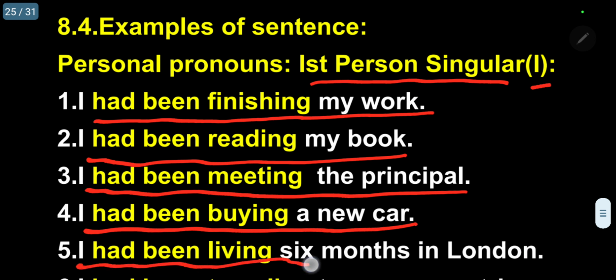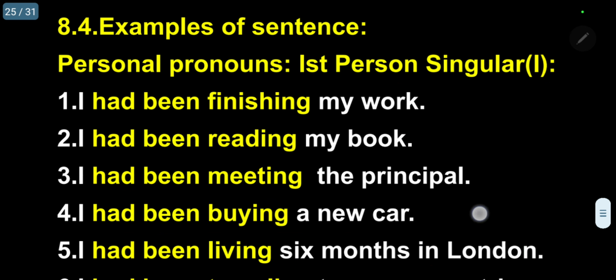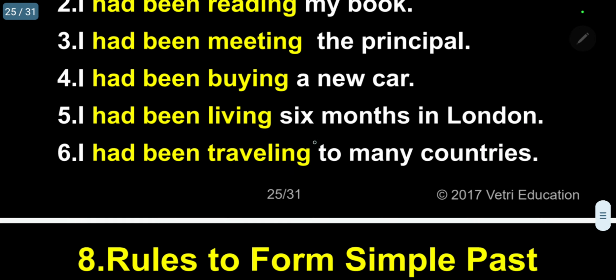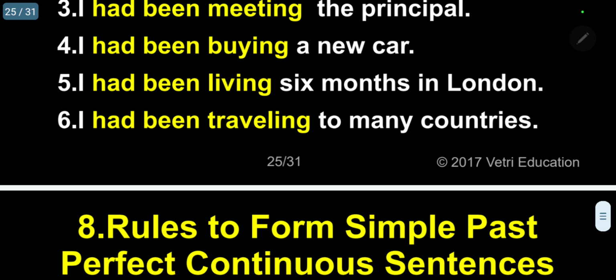I had been living 6 months in London. Kindly follow, in these 4 cases the verbs are normal. In the case of live, the verb is live, but as per the rule, remove E, add ing. Now, the same way, I have been traveling to many countries.